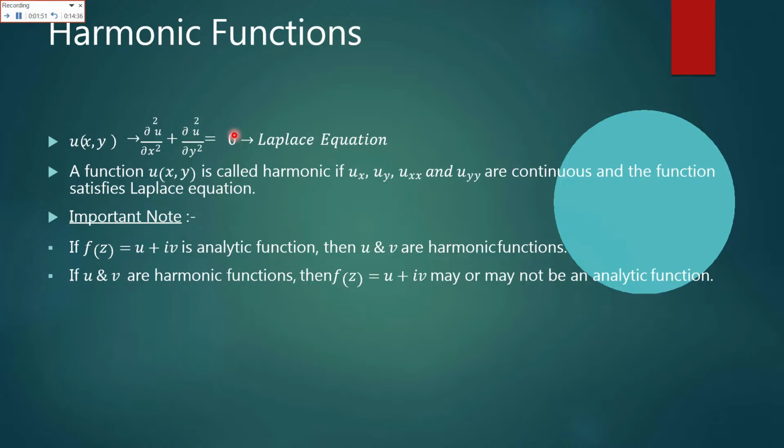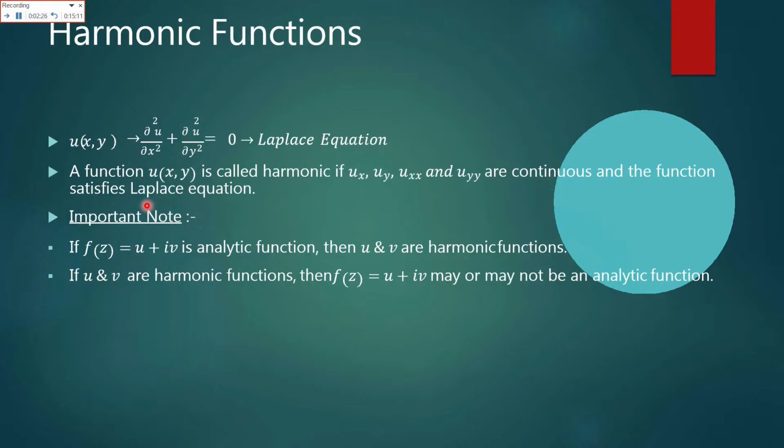Now for the harmonic function we have a Laplace equation. In the second point, a function u of x, y is called a harmonic function if u x, u y, u xx, u yy, where u x and u y are first derivatives and u xx and u yy are the second derivatives, are continuous functions and satisfy the Laplace equation.